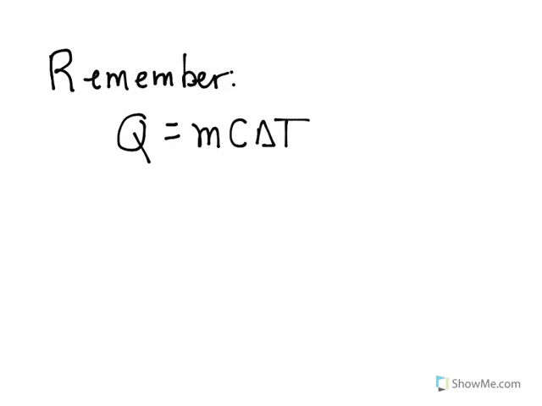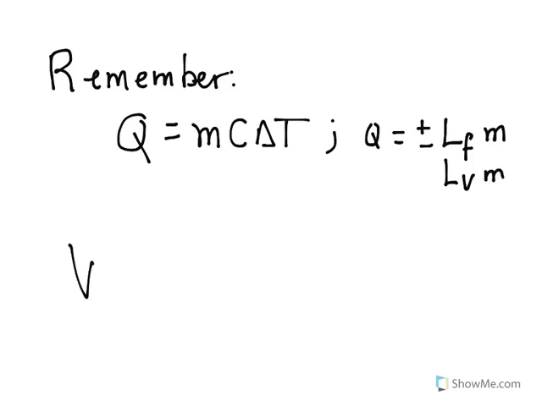mcΔT, C being the specific heat, or in a phase change it was going to be equal to plus or minus the fusion latent heat times mass. It could be fusion latent heat, or it could be vaporization latent heat, while work is going to be equal to the integral from V1 to V2 of P